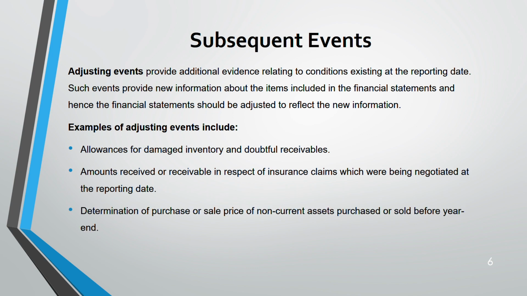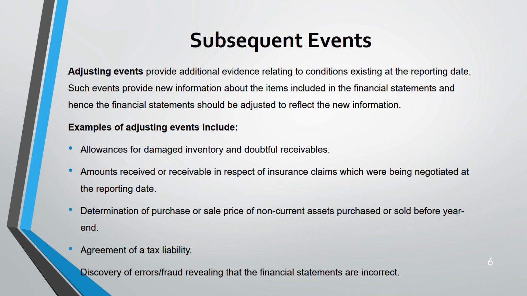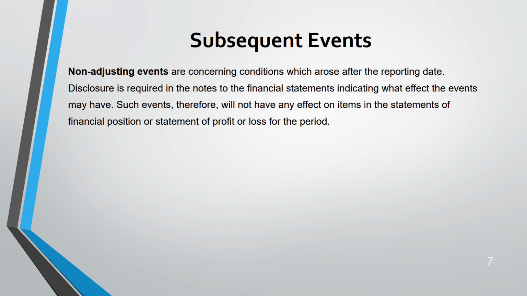Next is determination of purchase or sale price of non-current asset that was purchased or sold before the year end. Then agreement of tax liability and any discovery of error and fraud, revealing that financial statements are incorrect. All these are examples of adjusting event. Coming to non-adjusting event. Non-adjusting events are conditions which exist after the reporting date. You just have to disclose them in the note.